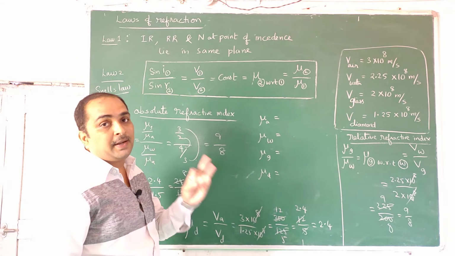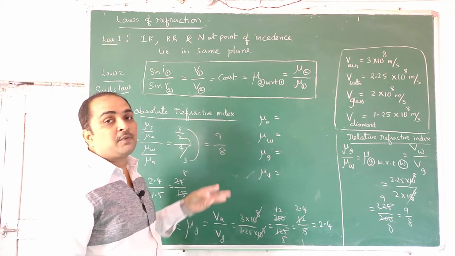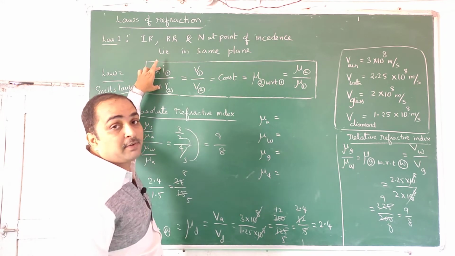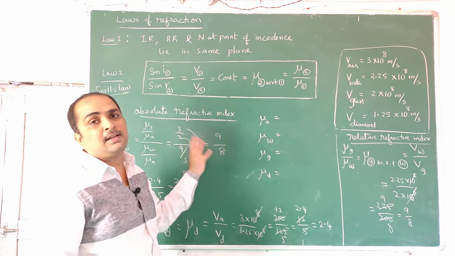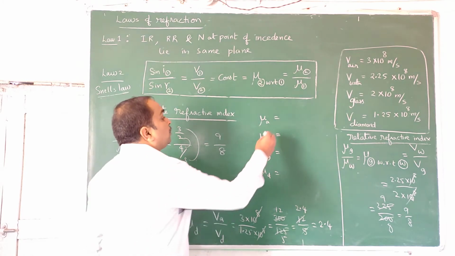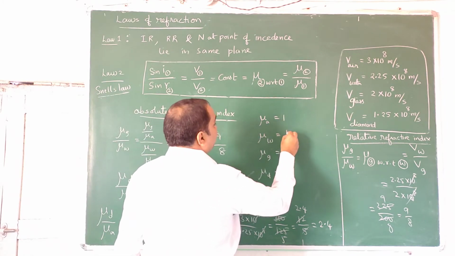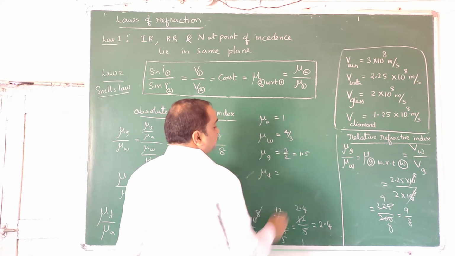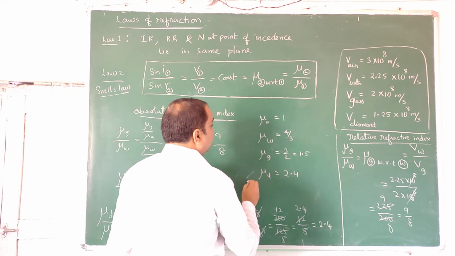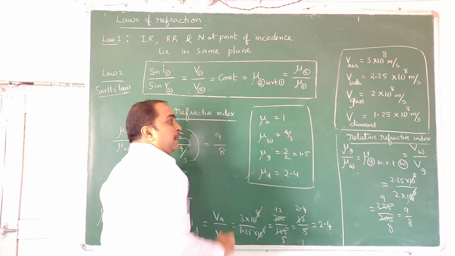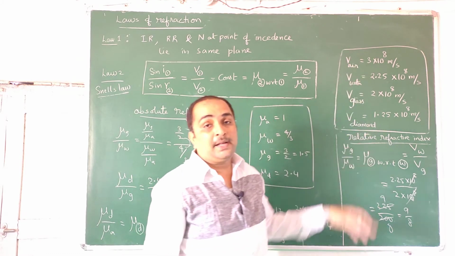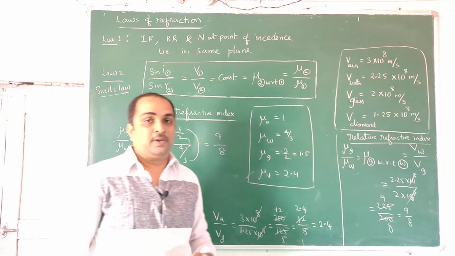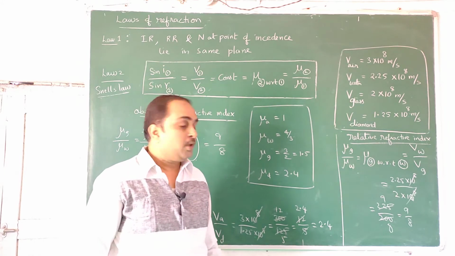I repeat. Speeds we connected to refractive indices, we connect to relative refractive indices, relative refractive indices connected to sin i, sin r, angles we can find, by knowing angles we can find sides. This kind of questioning will be possible. So mu air is 1, this is 4 by 3, this is 3 by 2 which is 1.5, this is 2.4. So in the beginning you remembered this, it was advantageous to you. Now if you remember this, this will prove advantageous in future whenever you are doing problems related to that.